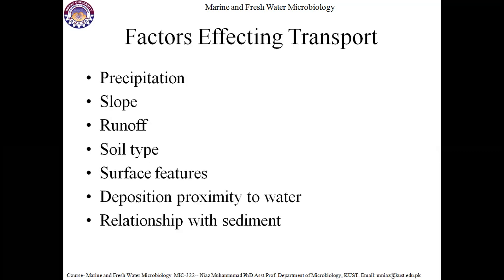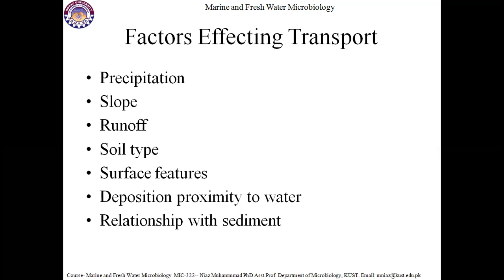Factors affecting transportation. The droplets given by birds in mountains, forests, soil surfaces or other places, and their transportation to water bodies, are the main cause of contamination.